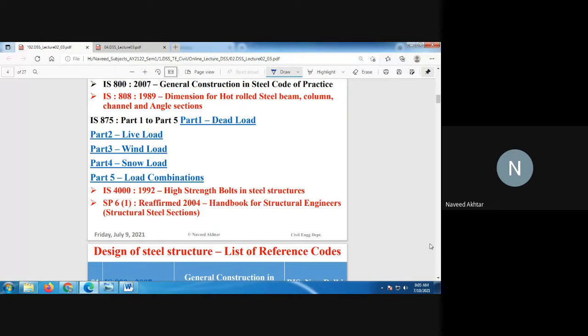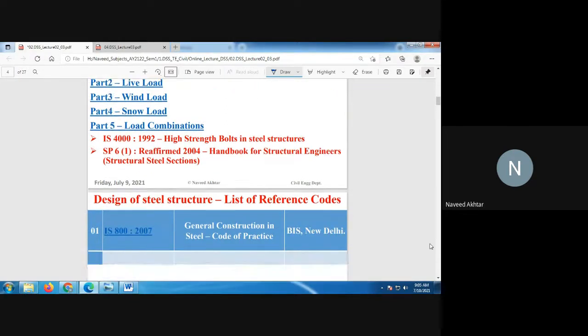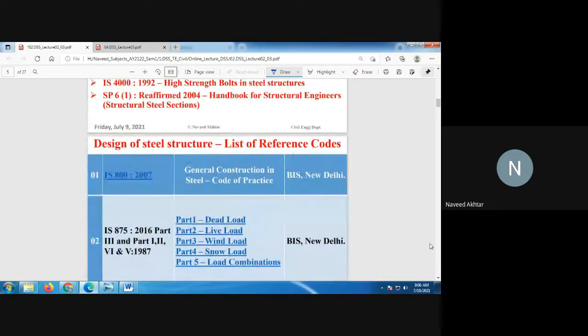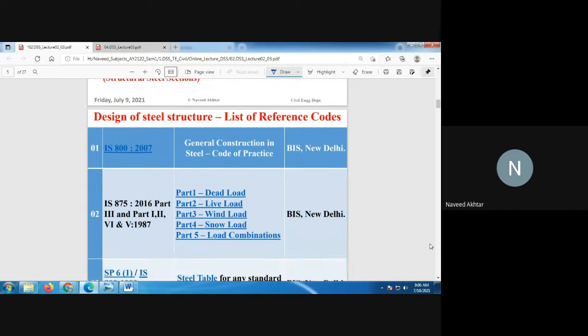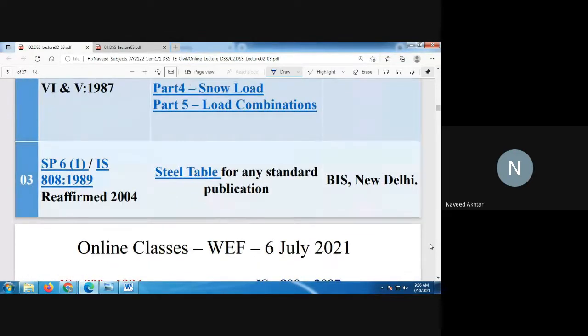It is a very important code of practice for the design of steel structures. Some codes are on the loads and some codes are for the sectional properties of the steel. All this discussion we completed in yesterday's class.